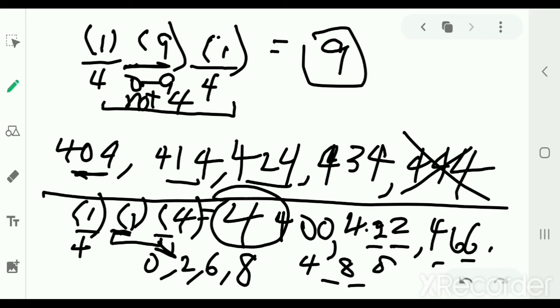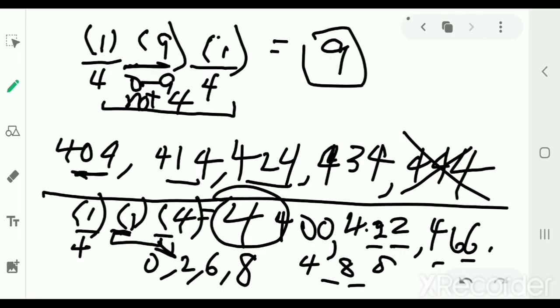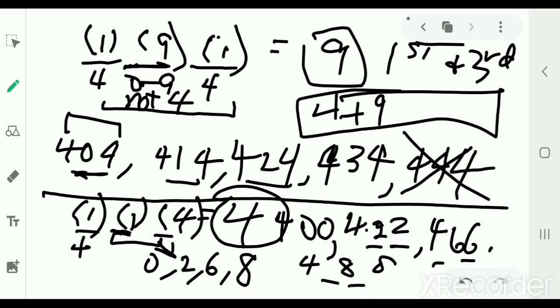So we did the first and second matching. And do you remember how many we got there? Let's go back and look at that. First and second matching, we got 4. Then first and third matching, first and third. And we got 9, and now we got 4 more. And if we combine all these different cases, I like to call them cases. So if we're in the 400s, we have 4 plus 9 plus 4 plus 4, which is 17.